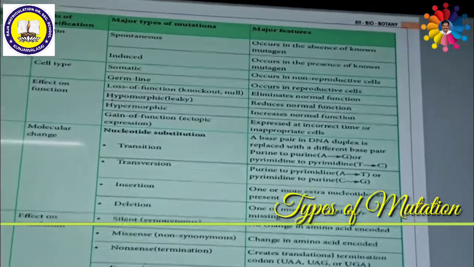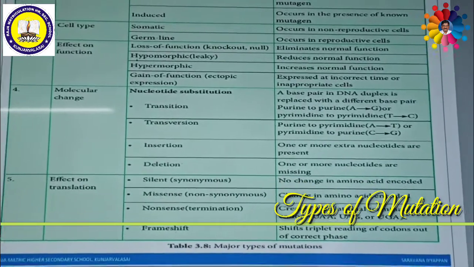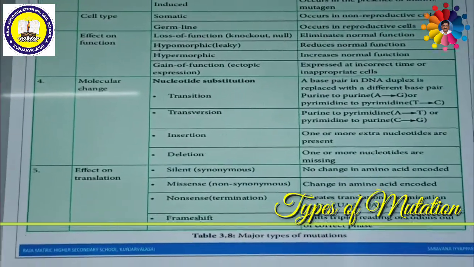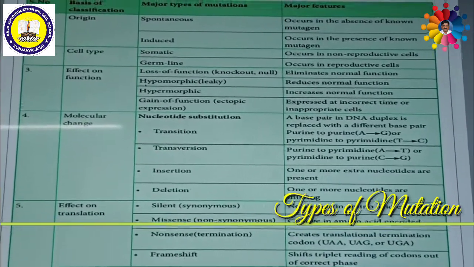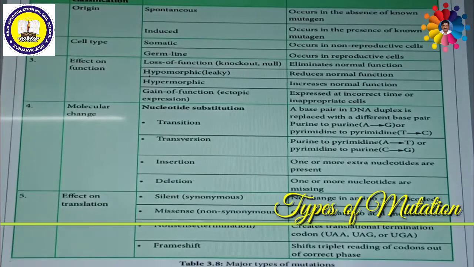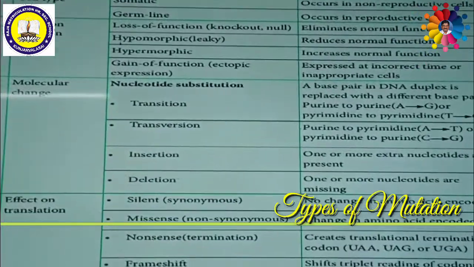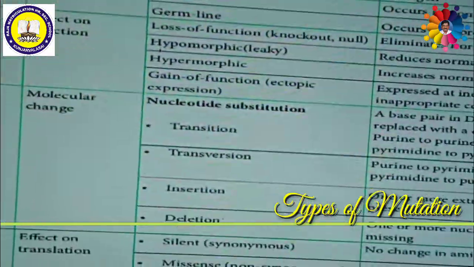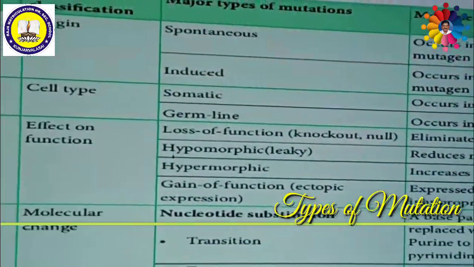Dear students, today we are going to discuss a new concept called mutation. What is mutation? Mutation is nothing but a sudden heritable change. What is a sudden change? Usually the hereditary material is nothing but chromosomes and genes. So if there is any change occurring either in chromosomes or in genes, it will be called as mutation.